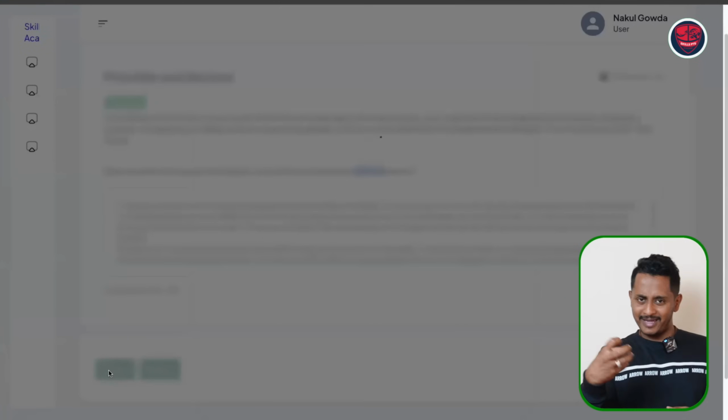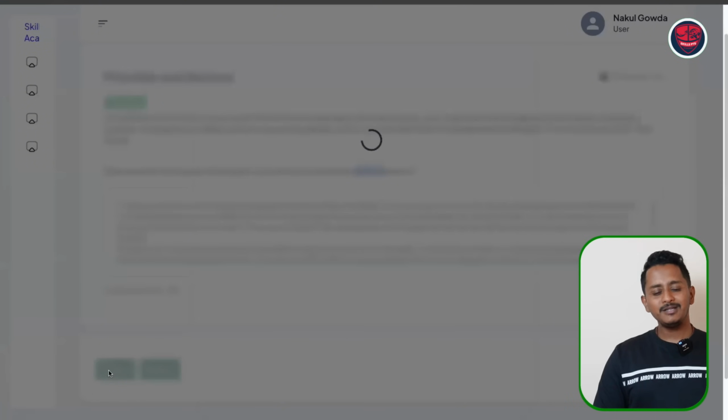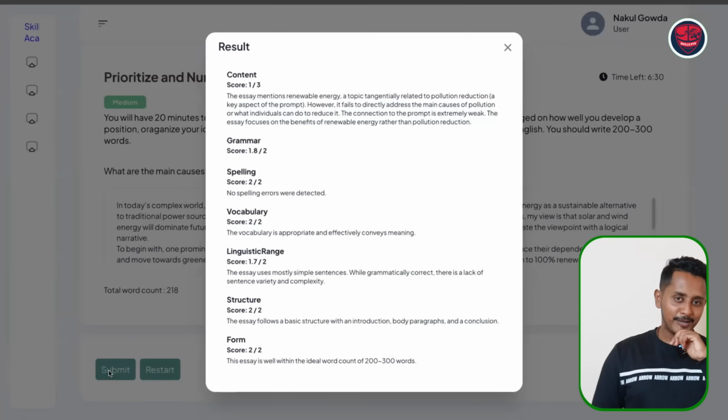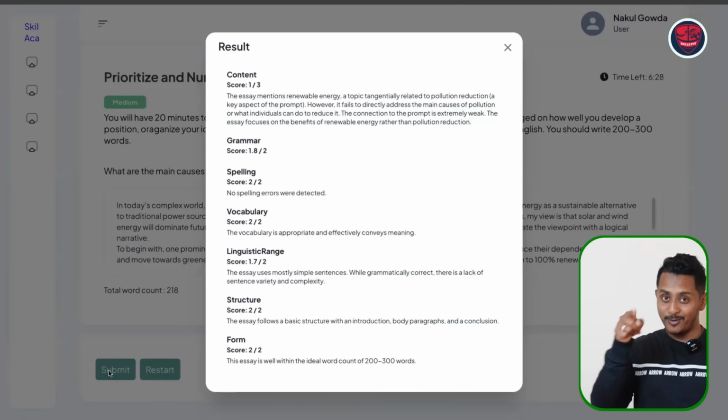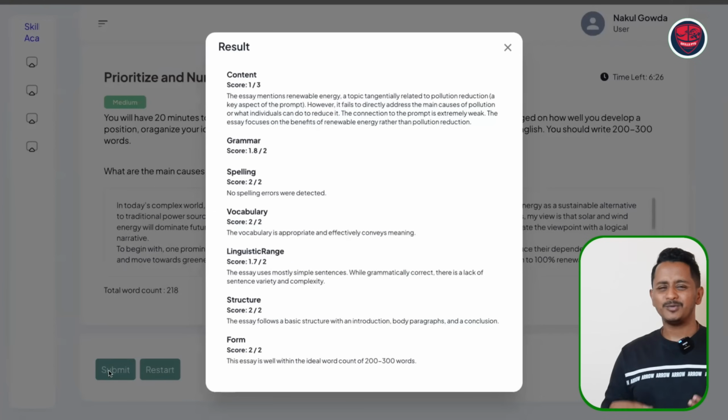Right now we don't have a cache mechanism implemented, so it's still in the testing phase, but once it is released, it's going to be super quick. So this is the answer that it gave. We could have coded this to 0 out of 3, but we've made it 1 out of 3 to help you understand with remarks. It could be 0 out of 3 in the main exam.